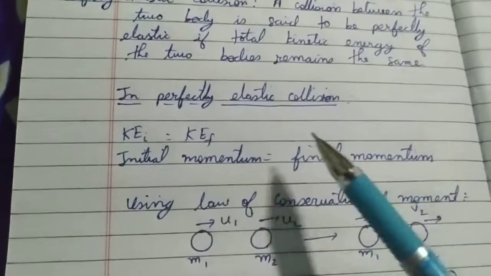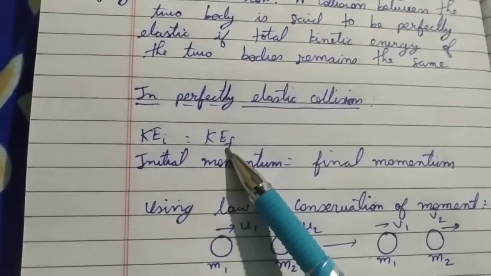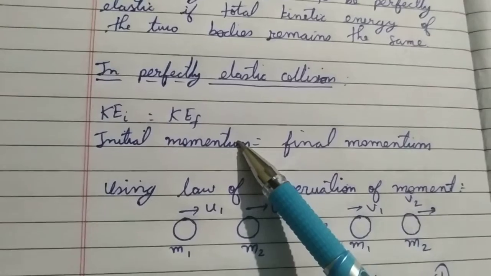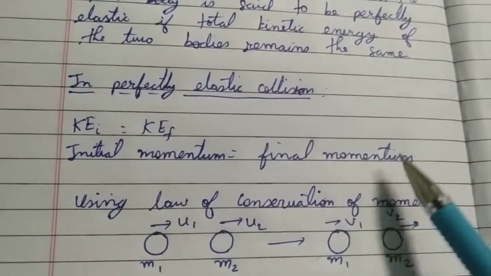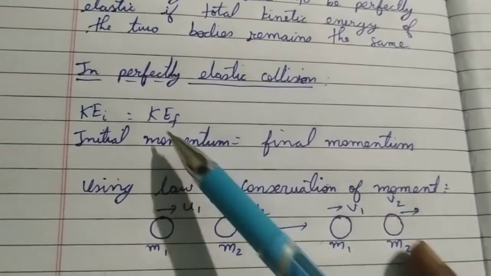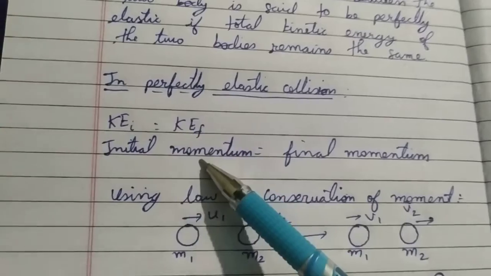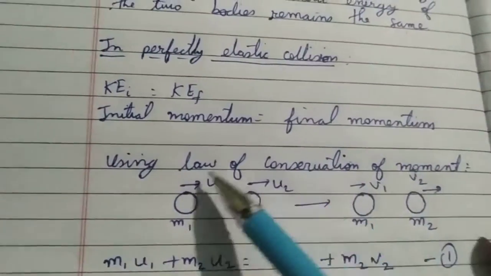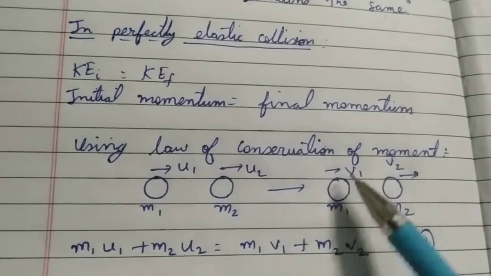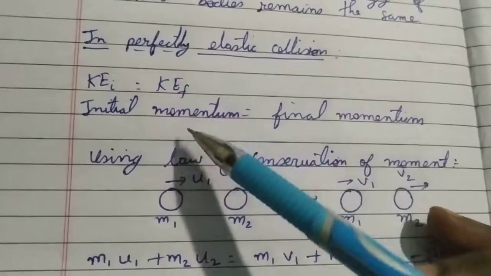Okay, so in perfectly elastic collision we have the initial kinetic energy is equal to the final kinetic energy. And the other is initial momentum is equal to the final momentum. So we will use these two definitions of perfectly elastic collision to derive important formulas that we will get after using these two relations.